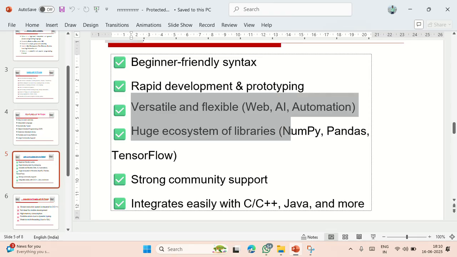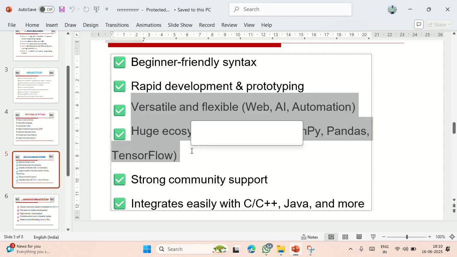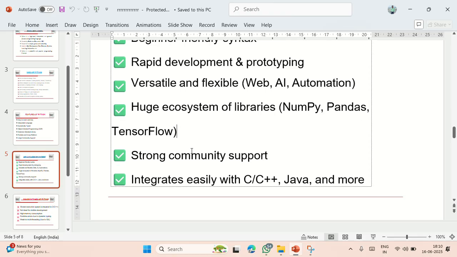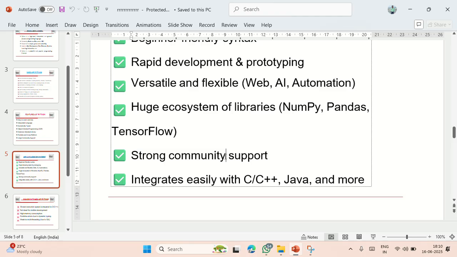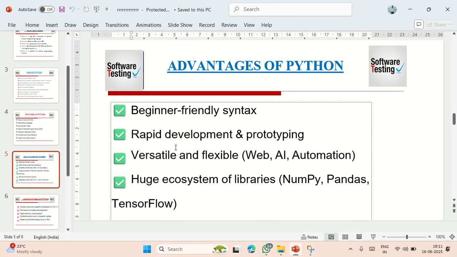It has a huge ecosystem of libraries like NumPy, Pandas, and TensorFlow, more than others, and it has strong community support. It also integrates easily with C, C++, Java, and many more. So this is all about the advantages of Python.